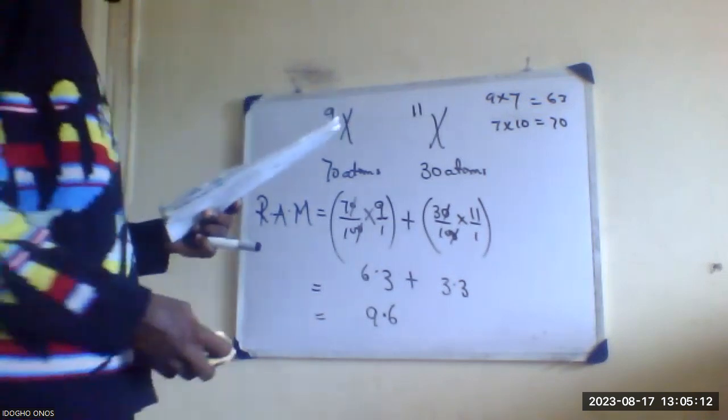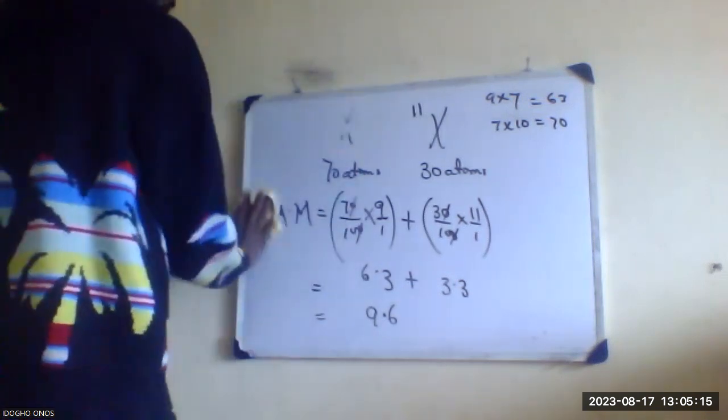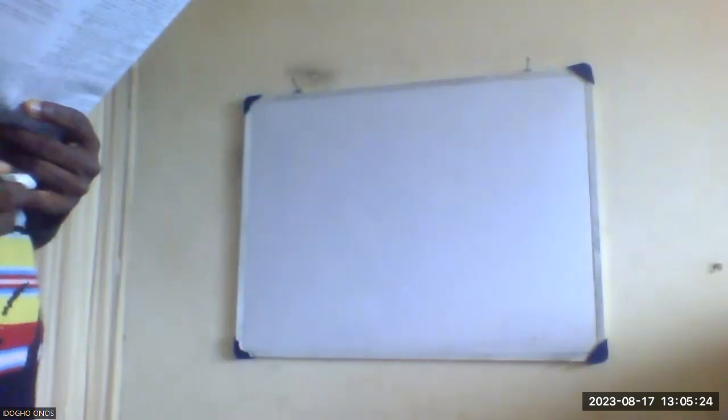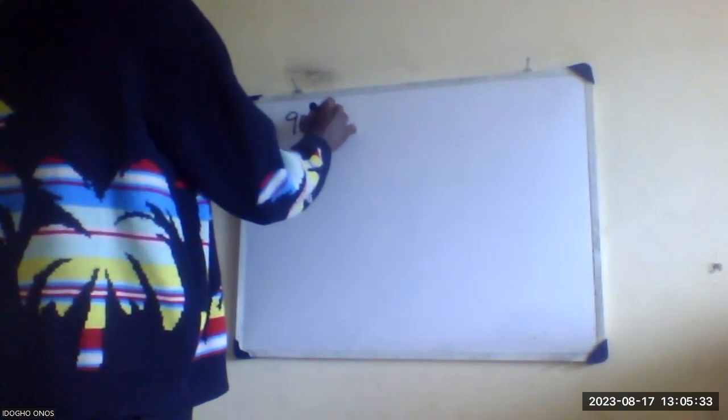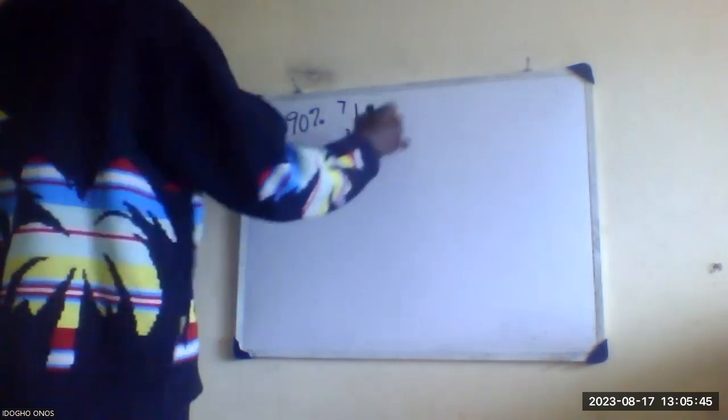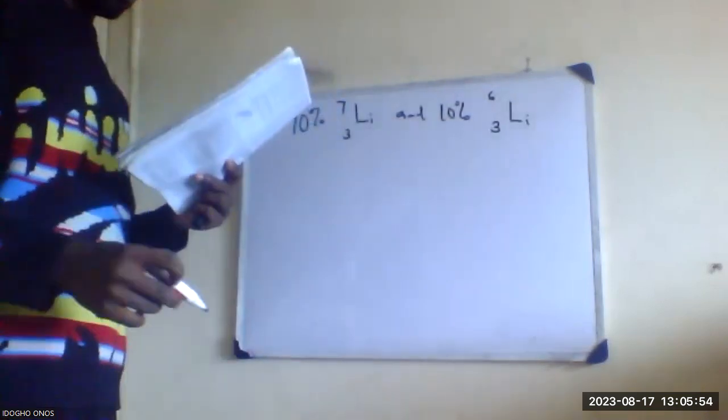The relative atomic mass of a naturally occurring lithium consisting of 90% 7 Li and 10% 6 Li.